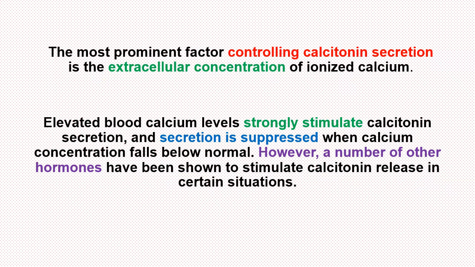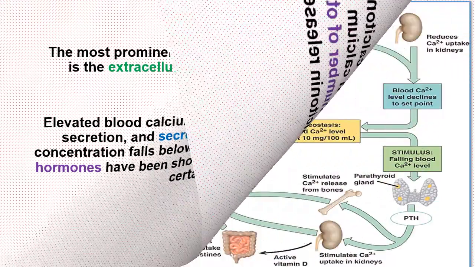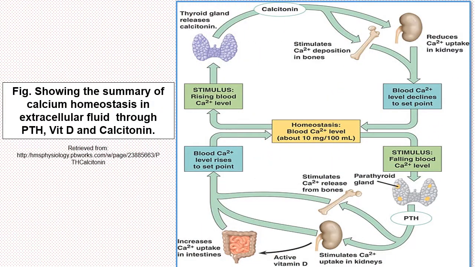However, a number of other hormones have been shown to stimulate calcitonin release in certain situations. For example, calcitonin levels are increased during pregnancy and lactation. This figure clearly demonstrates the role of parathyroid hormone, vitamin D, and calcitonin in calcium homeostasis.